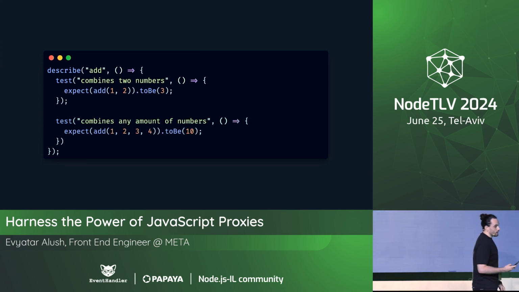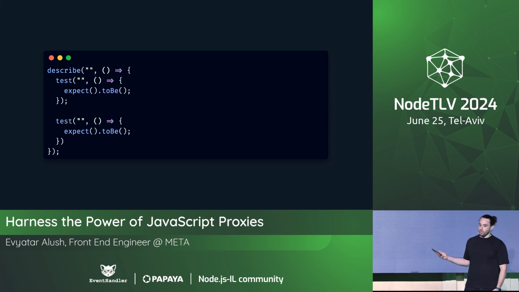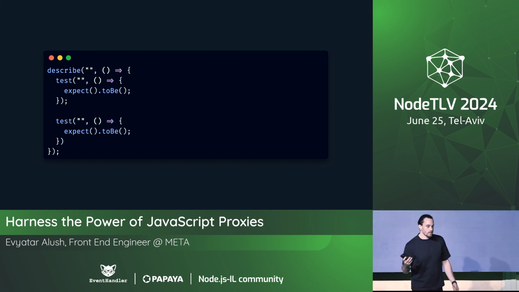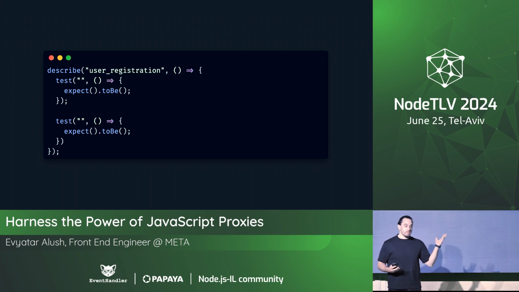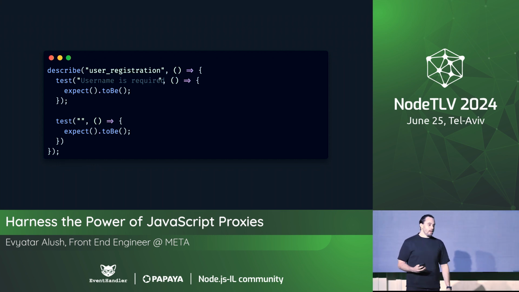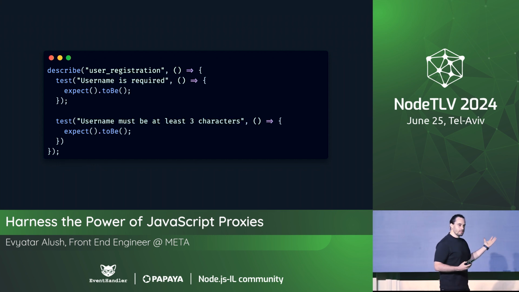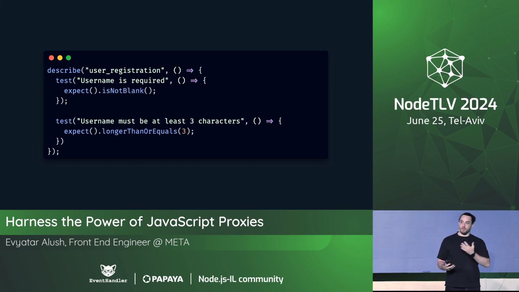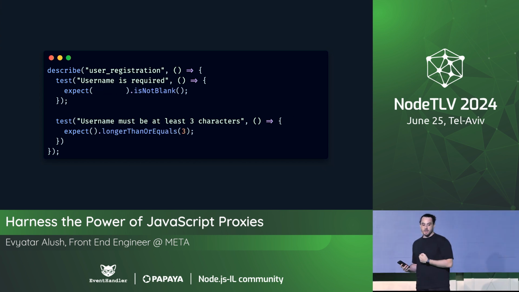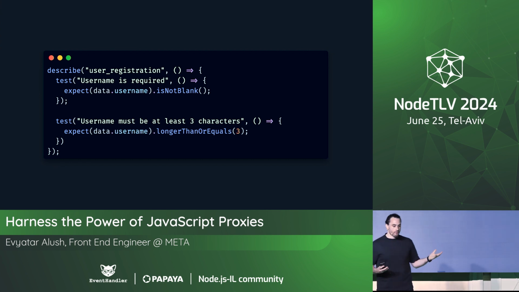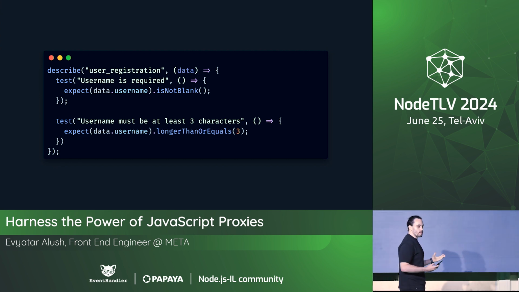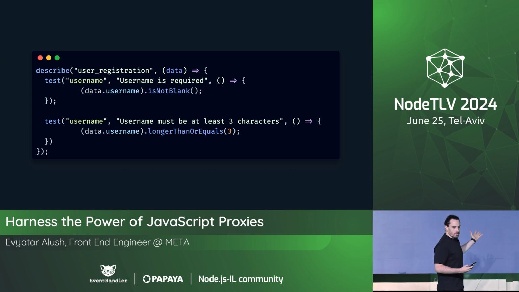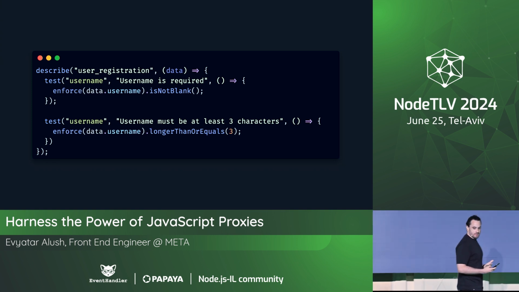And we can add as many tests as we want. And when working on Vest, I thought, well, this could be used for other use cases as well. We could use it for form validation, because if we describe the user registration form and add the names of the fields that we want to check, whatever it is that we want to assert, we add the form validation assertions, we add the data that we want from the form, and then we just do some renaming. So, for example, we say we want the username field, and we change expect to enforce.